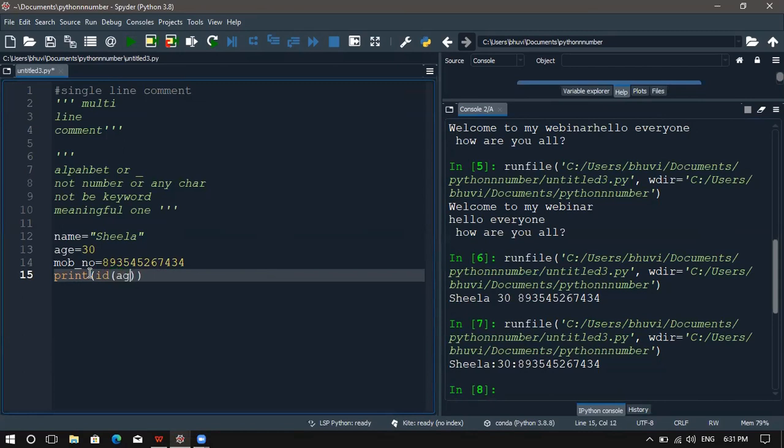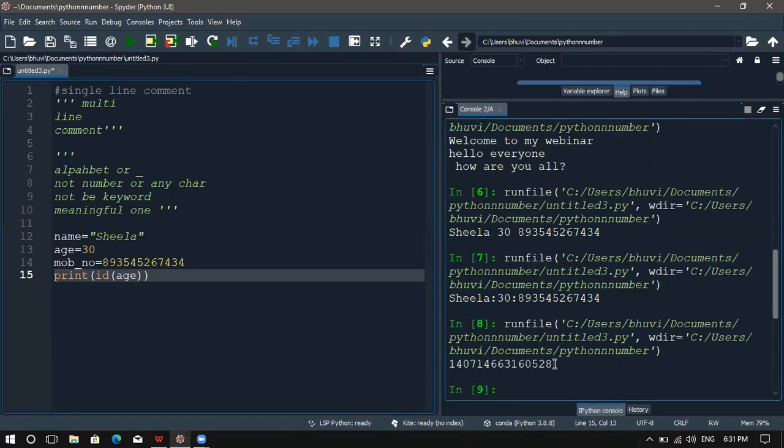Inside the ID, you have to provide the variable name. If I run this program, I will get the ID of the variable age. Okay. So now we have seen Python variables, right? So let us move on to some string functions in Python.